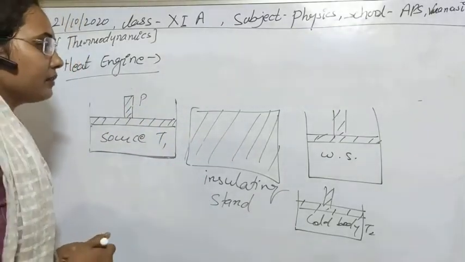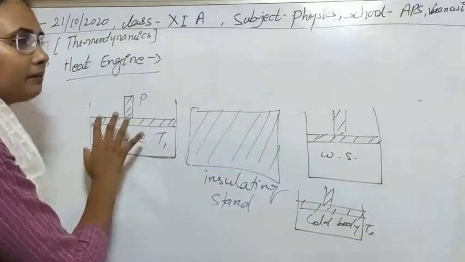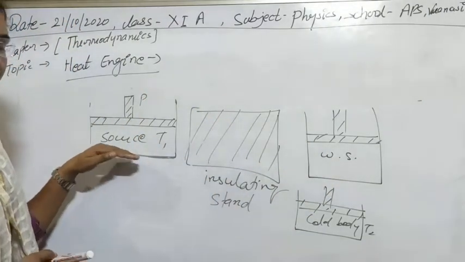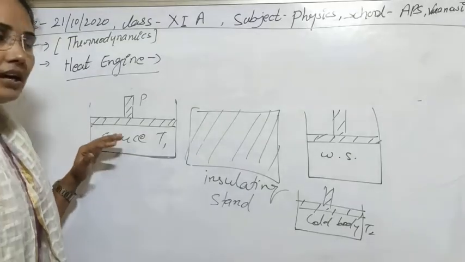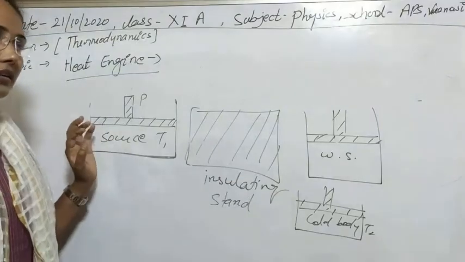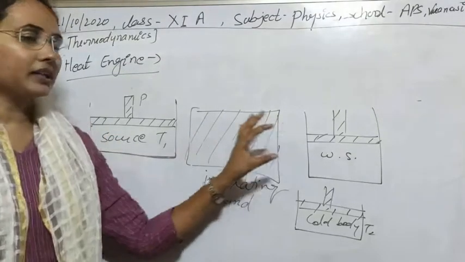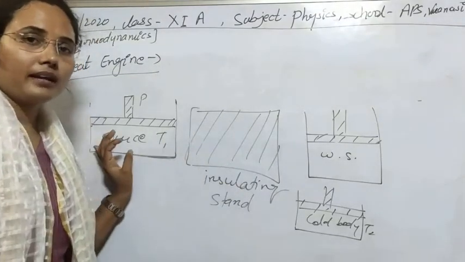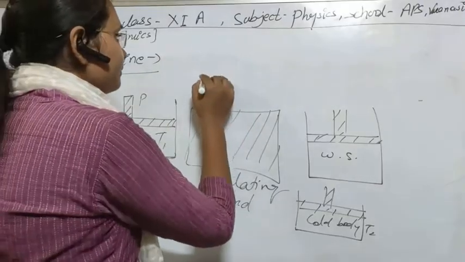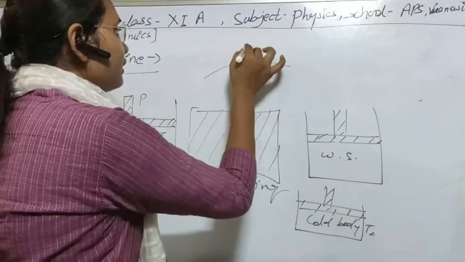So first, the working substance can be put on this source, which means we are now taking heat from the source. When we put the working substance on this source, the working substance can extract a heat Q1.